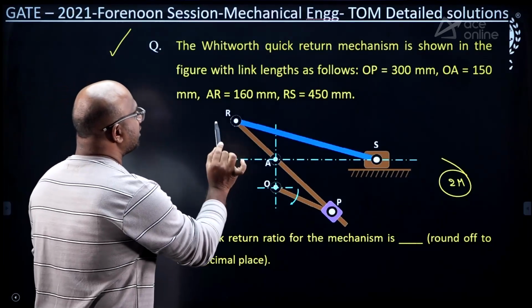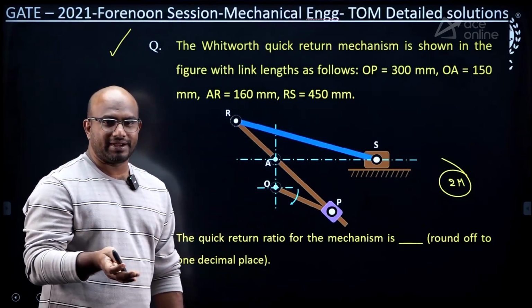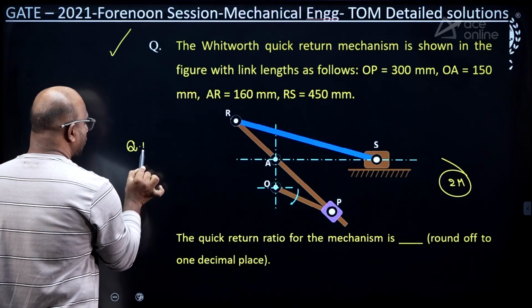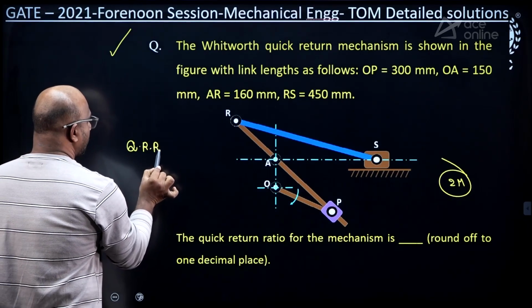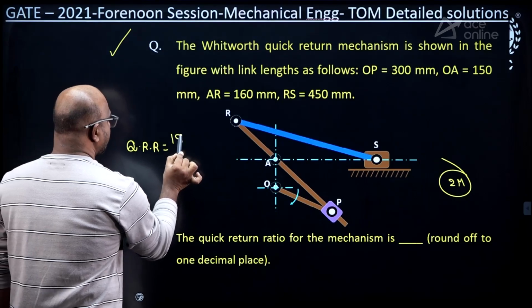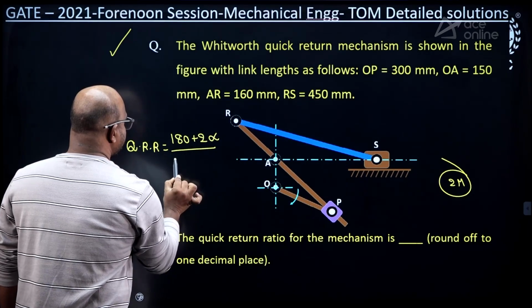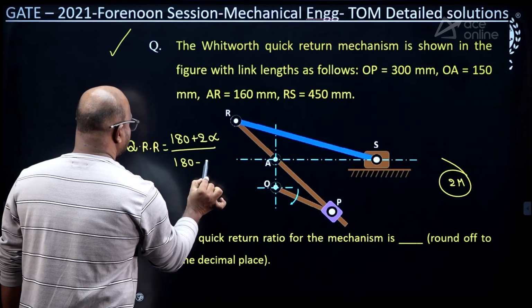First, where is the Whitworth or crank and slotted lever mechanism? My formula is a simple formula: QRR equals (180 plus 2 alpha) by (180 minus 2 alpha). Clear?